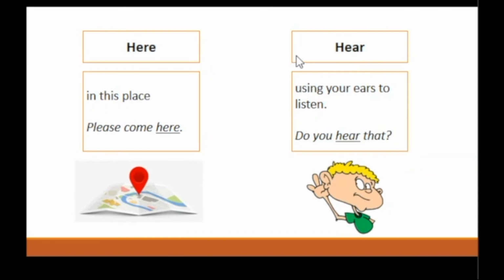Here and hear. Here means in, on, or at this place when used as an adverb. Simply speaking, here is used when you are referring to the place where you are. Example, please come here. Hear means to perceive sounds through the ear when used as a verb. It can also mean gaining a message or information. For example, do you hear that?